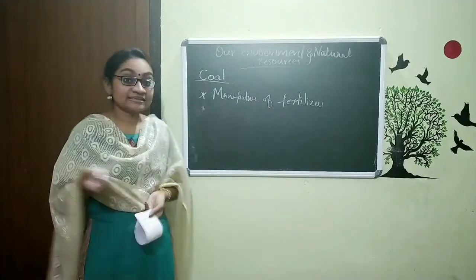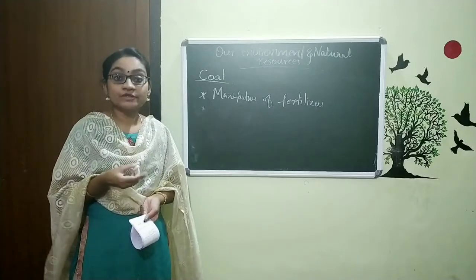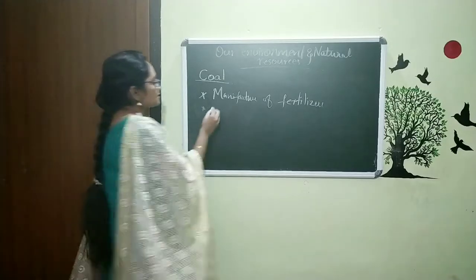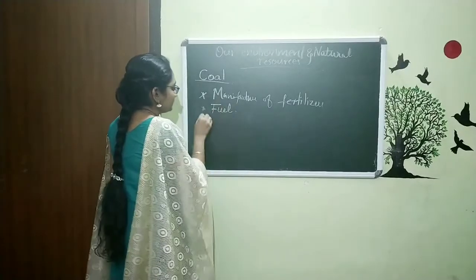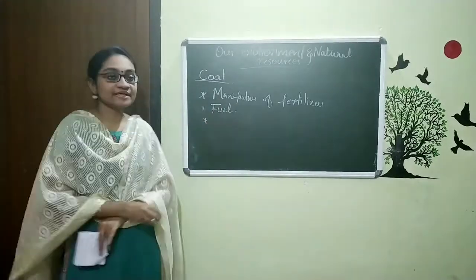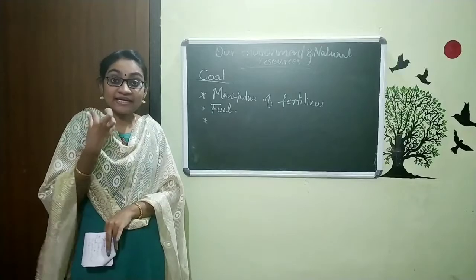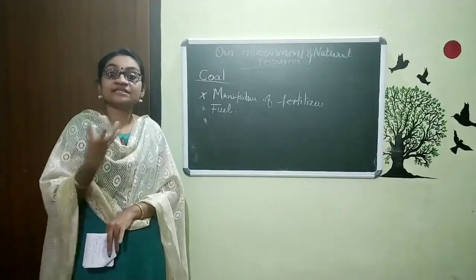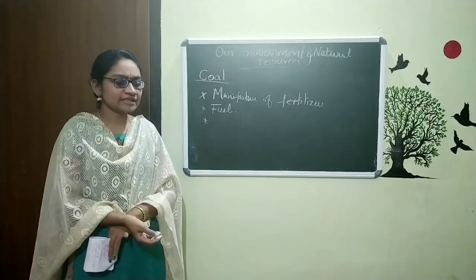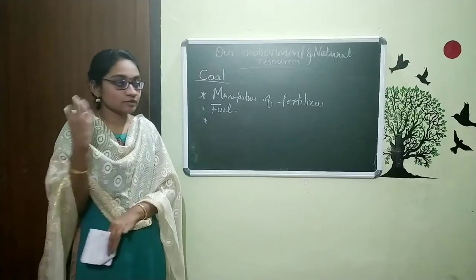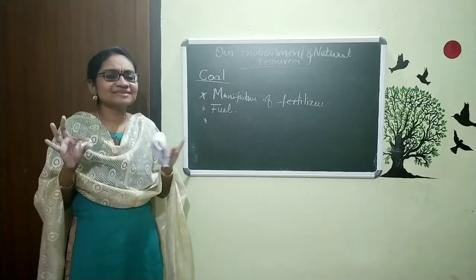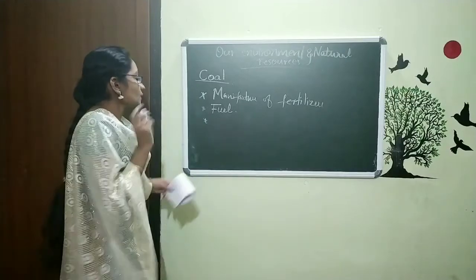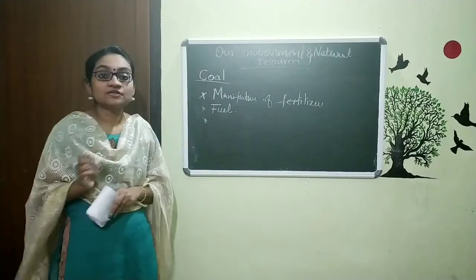And the next is, this coal is a good fuel. We can use it as fuel. Actually, a fuel is something that gives a high amount of energy when it burns. That you can study in your 8th standard. A big chapter is there regarding coal, petroleum and all. Now just study the simple things. So we are utilizing this coal as fuel.